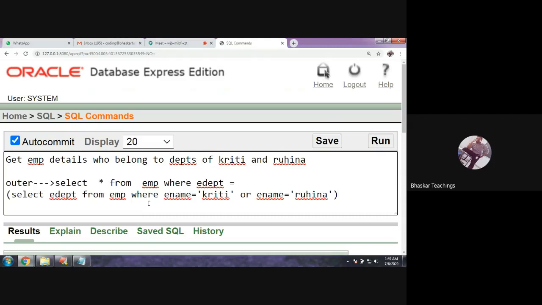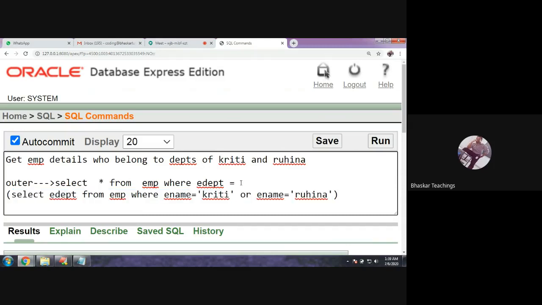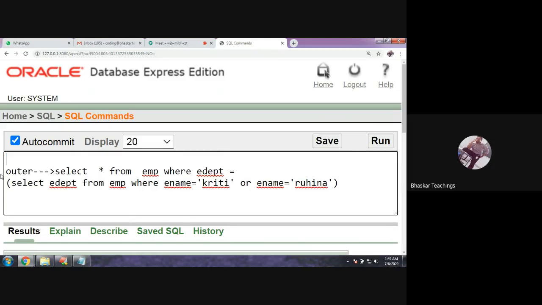Okay. Now how many values is it going to return? This inner query will be executed first. Okay, as this is a non-correlated subquery, of course, we are dividing based on the process only, not based on the category. Anyway, ignore. Simply saying, this inner query will retrieve two departments, the department of Kriti and the department of Ruhina. So it means more than one value, right? More than one value means you cannot use the equals to operator. If we use equals to operator, it will say too many values. The error would be too many values.